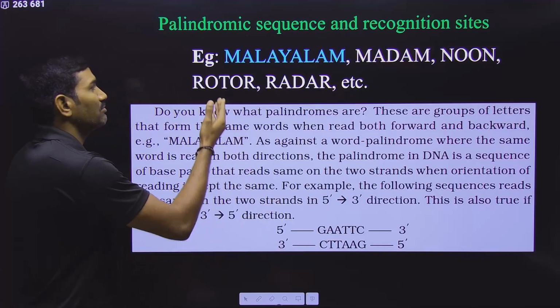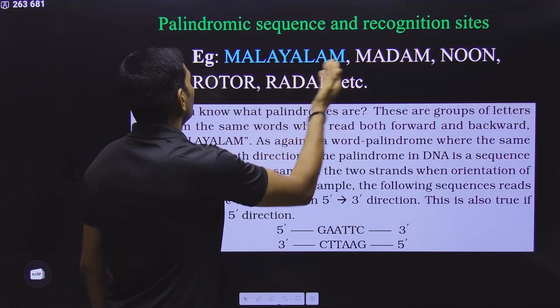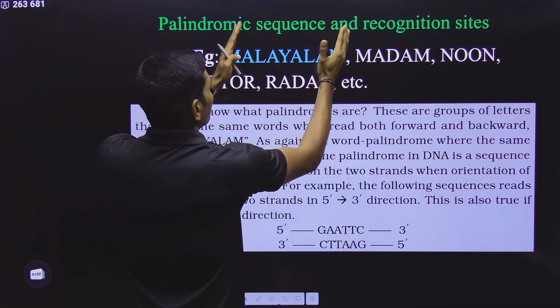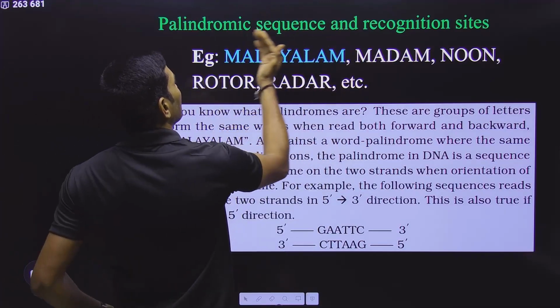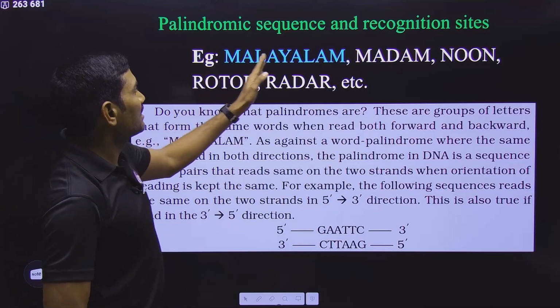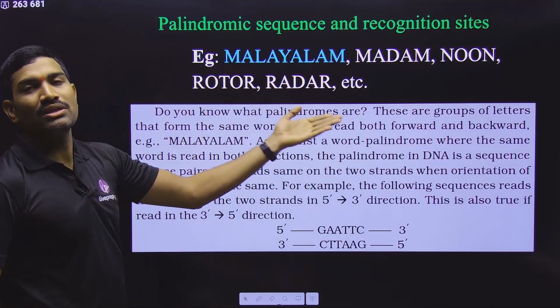What are palindromic words? These are Malayalam, Madam, Noon, Rota, Radar, all these words. For the same word, left to right you can read or right to left you can read. You will get exactly the same spelling. That means the sequence is exactly the same on both sides.